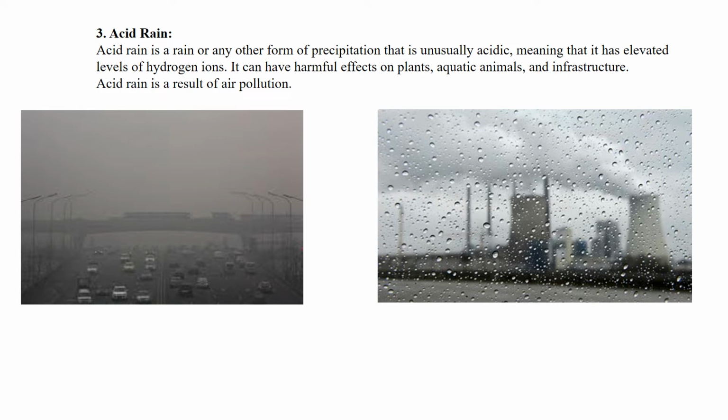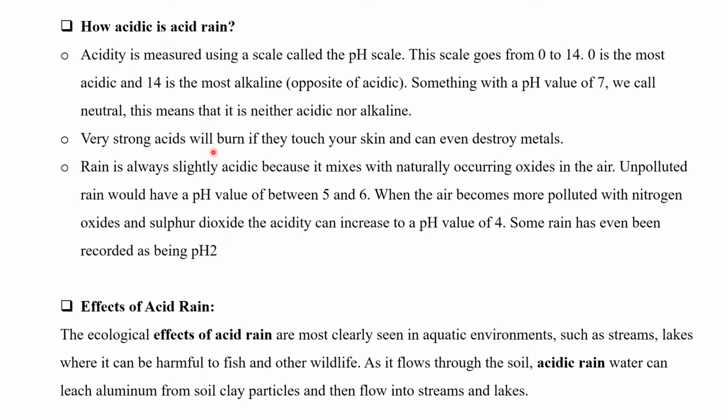So how acidic is acid rain? Acidity is measured using a scale called the pH scale, and this scale goes from 0 to 14. 0 is the most acidic level and 14 is the most alkaline, which is the opposite of acidic. Something with a pH value of 7 we call neutral. This means that it is neither acidic nor alkaline.